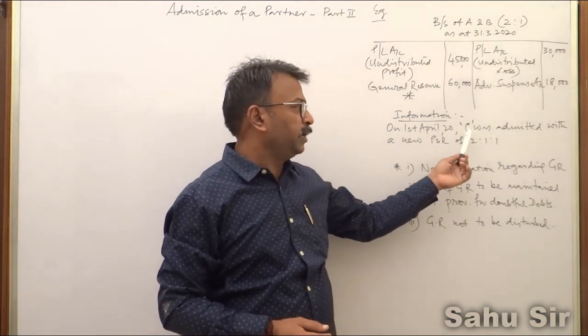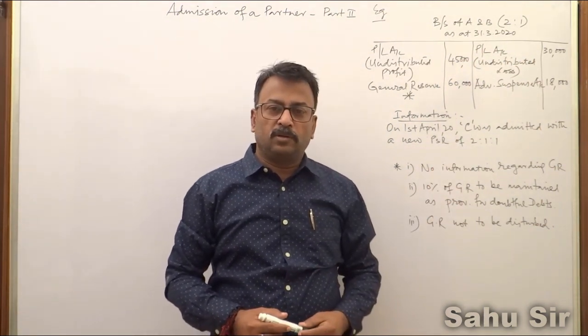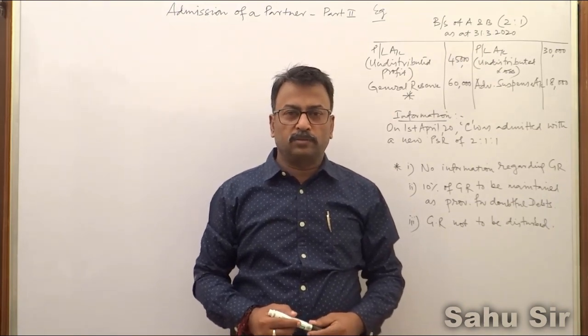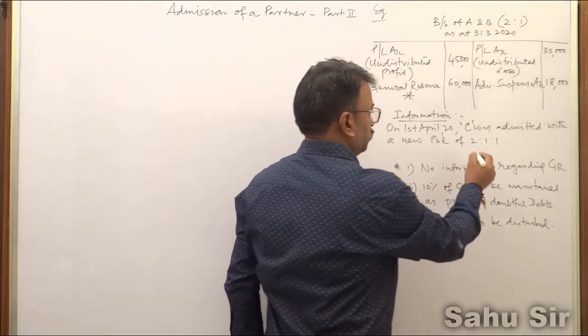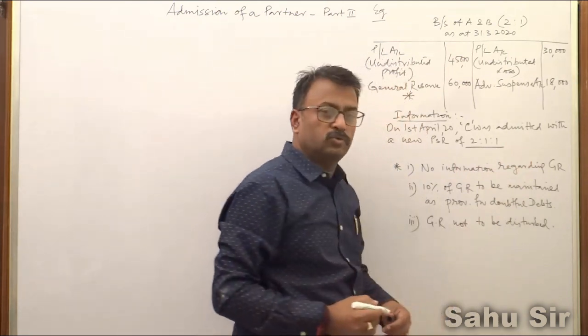C is admitted as a new partner with a new PSR of 2:1:1.